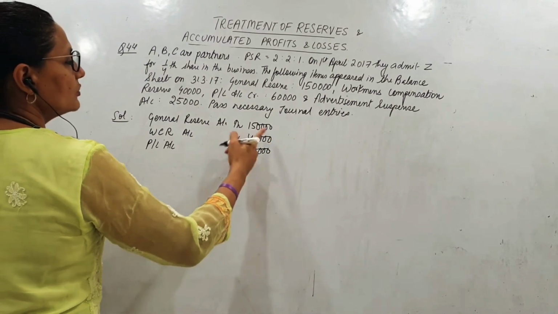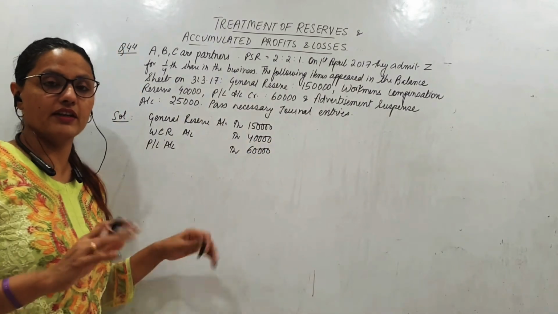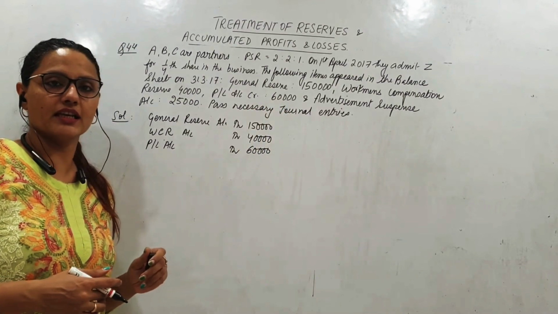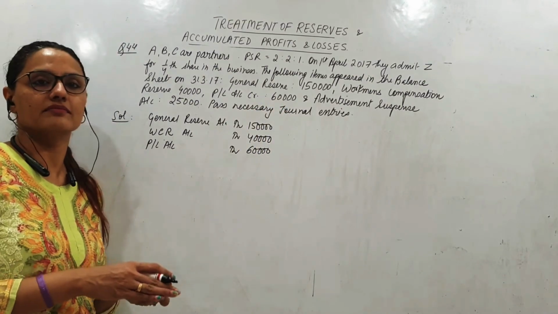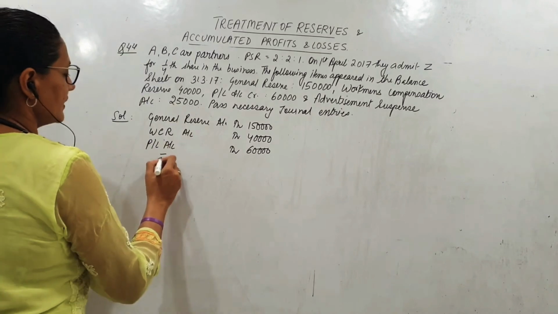So here we have 1,00,000, 2,50,000 we have totally. We have to give. Advertisement suspense I am not taking here because that I have to charge them, debit them. So all the credits together.